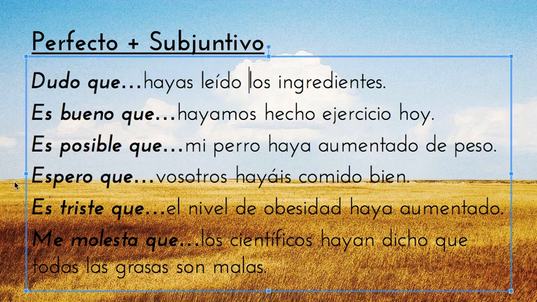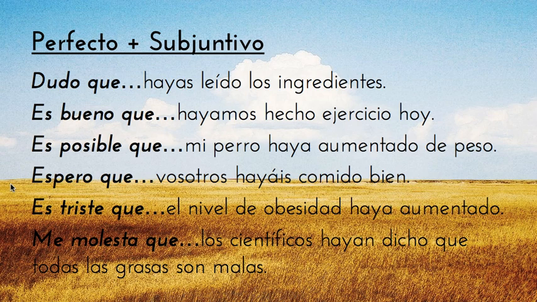Instead of saying it's good that we do exercise, we're saying it's good that we have done exercise. Instead of saying it's possible that my dog gains weight, we're saying it's possible that my dog has gained weight. Instead of saying I hope that you all eat well, we're saying I hope that you all have eaten well.